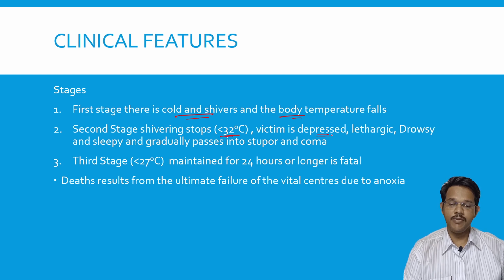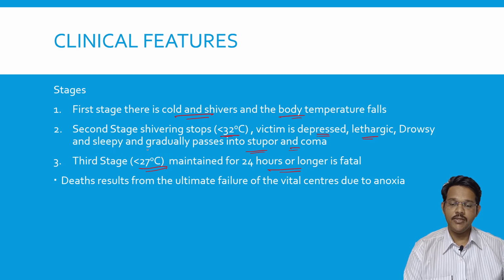Victims become depressed, lethargic, drowsy, and sleepy, and gradually pass into stupor and coma. As temperature decreases, the person becomes lethargic, is unable to carry out any activity, and later passes into sleep and coma. At the third stage, when the body temperature decreases to 27 degrees centigrade, which may be maintained for 24 hours, it is fatal and the person dies.